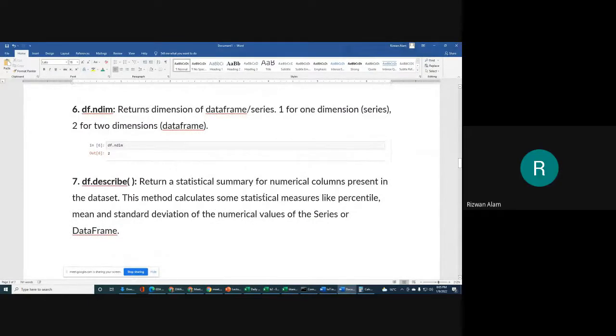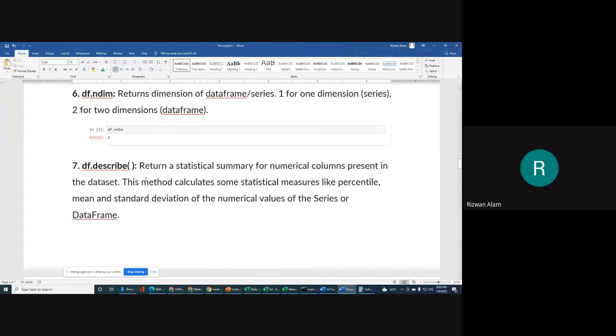Ndim will simply return you the dimension, or the number of dimensions. For example, if you have a data frame, then it will return 2. If you have a series, then it will return 1. Dimension means whether you have one dimension data or two dimension data. In a data frame you have rows and columns, both things are there, that's why it will be two dimensional. So ndim for a data frame will always result in 2, and for a series it will always be 1.